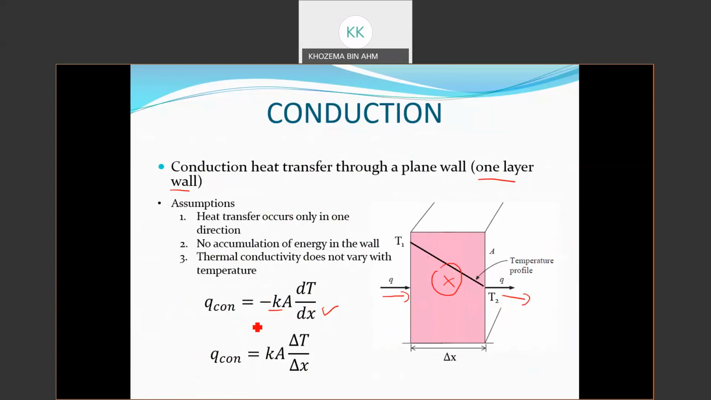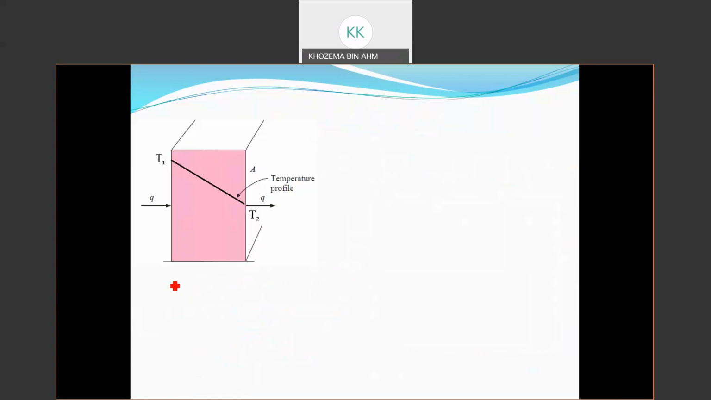Okay, so now the next thing that you have to know is the importance of this negative sign. I will show you how we get from this equation to this equation and what happens to the negative sign. Where does it go? Let's see, for example, this is the cross-sectional area of a one-layer wall where the heat transfer is happening from the left-hand side to the right-hand side. So this is the direction of heat transfer.